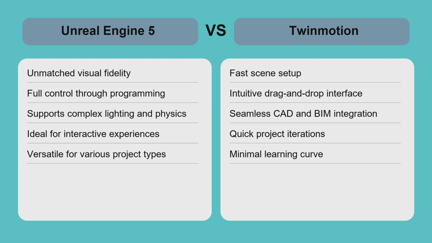For example, an architectural firm creating quick design previews will benefit from Twinmotion's streamlined workflow, while a studio developing a fully interactive virtual environment will prefer Unreal Engine 5's depth. Choosing between them depends on your project's complexity, timeline, and technical expertise.